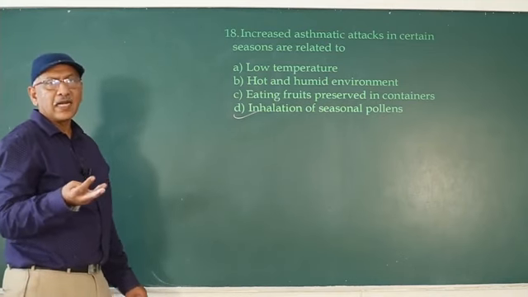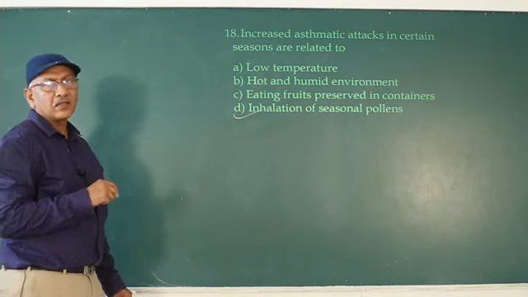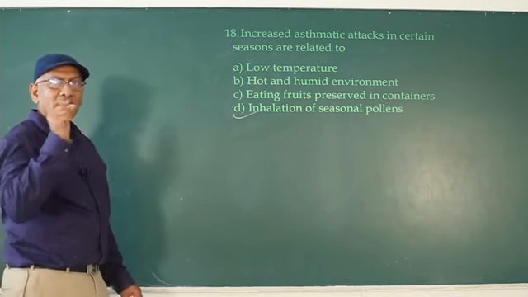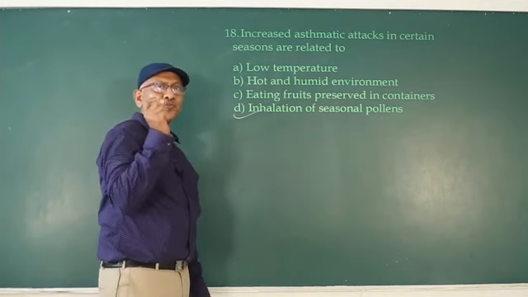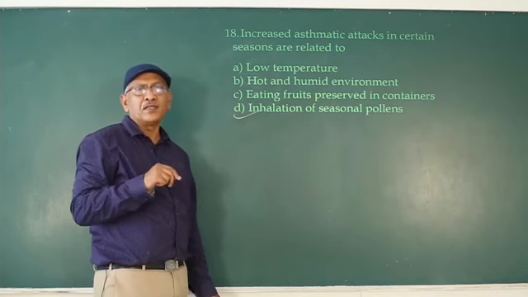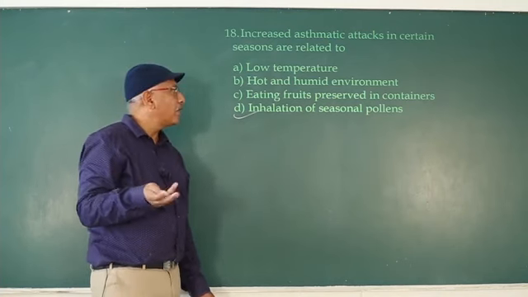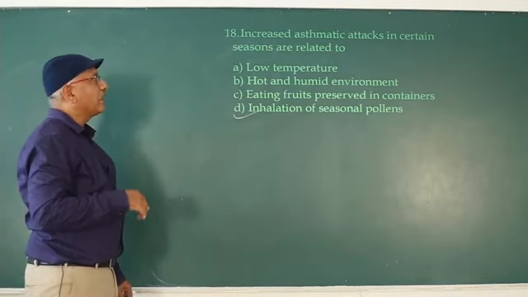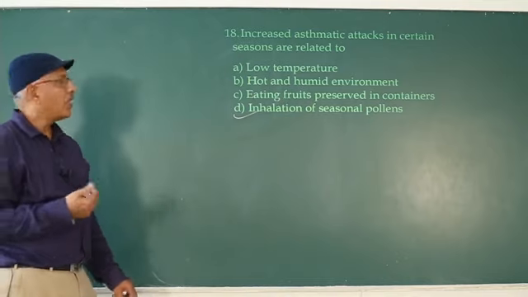Allergens are pollen grains, animal dander, mites present in dust. What is animal dander? Animal hair. Mites are minute arthropods. Wind currents carry the mites. So inhalation of mites, animal dander or pollen grains causes allergy. So that is asthma. Hypersensitivity.